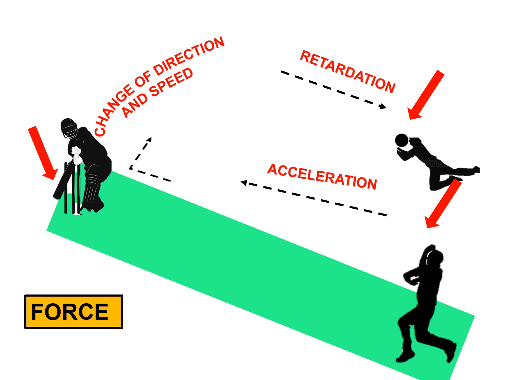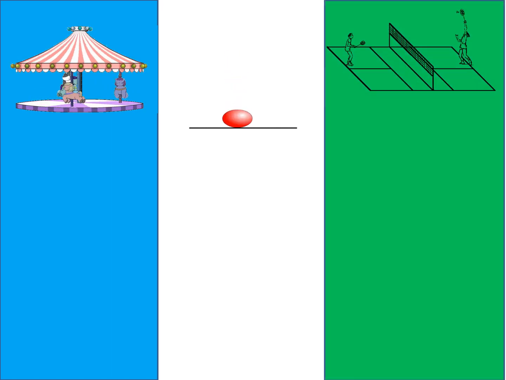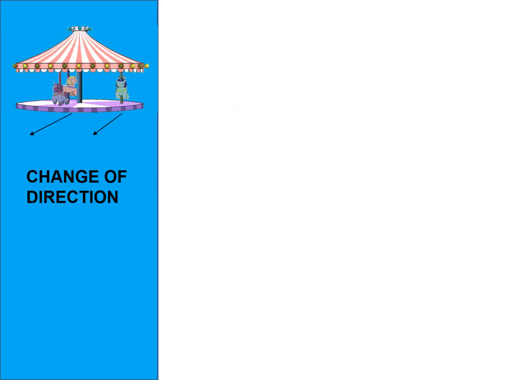Can this be applied to other sports too? Children playing on a merry-go-round with constant speed, a ball bouncing freely, players playing badminton. In the merry-go-round, speed is constant, but direction is changing at every instant, causing acceleration. Remember, this type of motion is known as uniform circular motion.